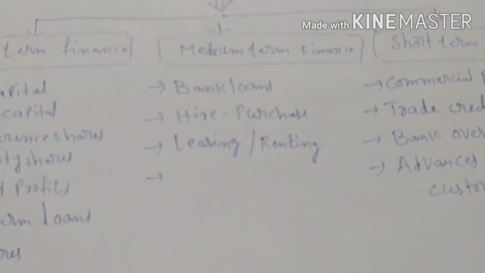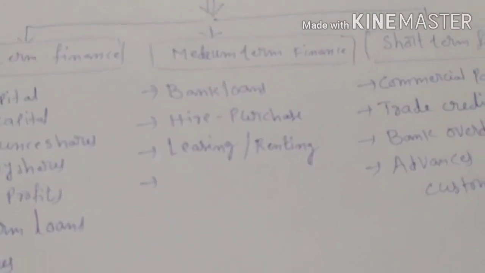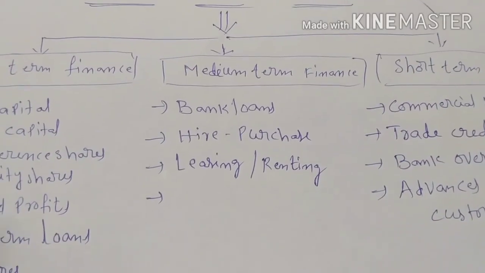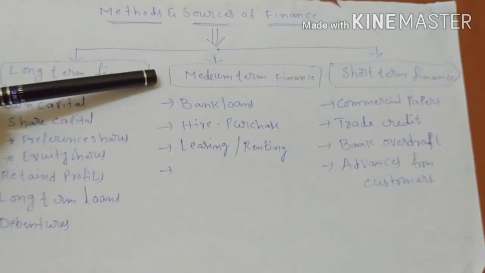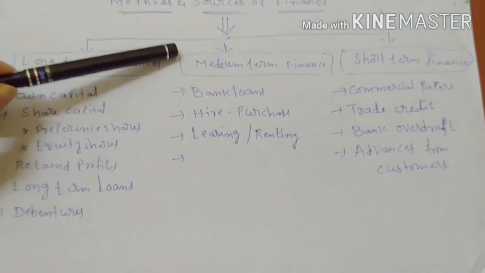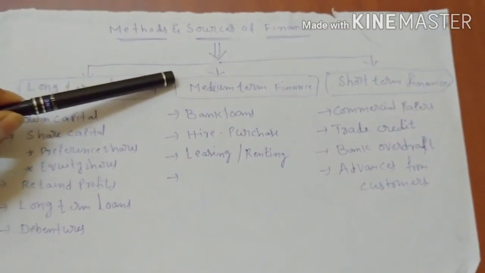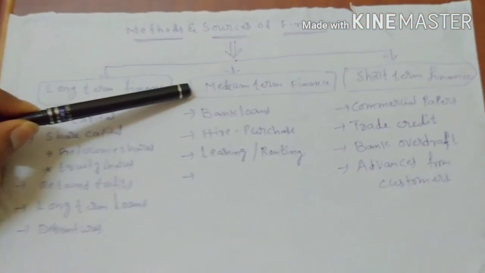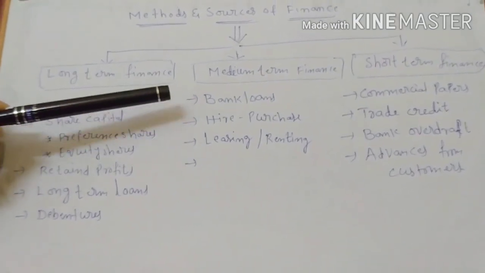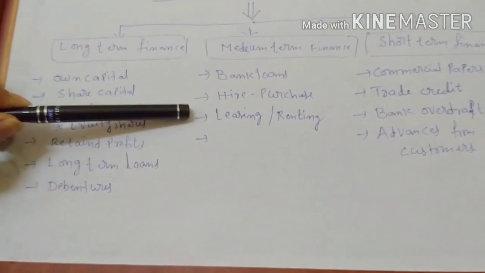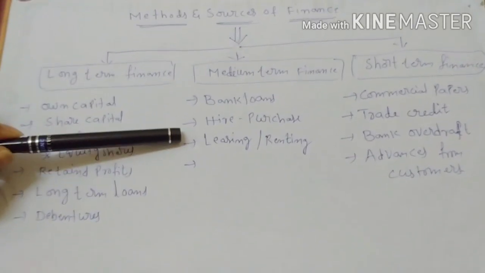Next, medium term finance. Medium term finance means the time period is between 1 to 3 years. In the medium term finance area, bank loans, hire purchase, leasing or renting will be there.